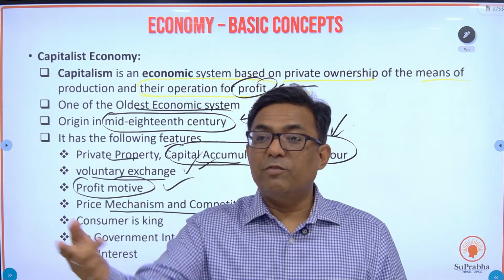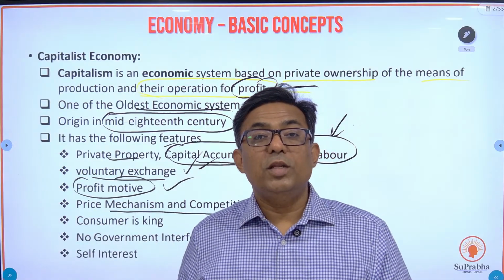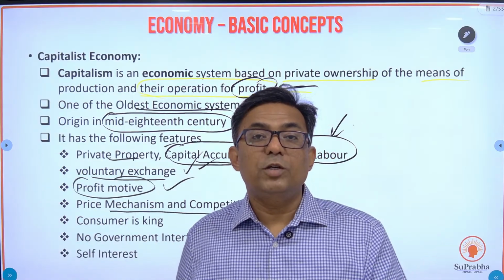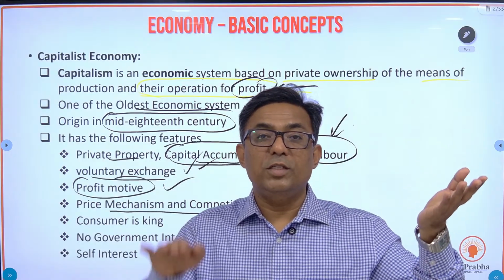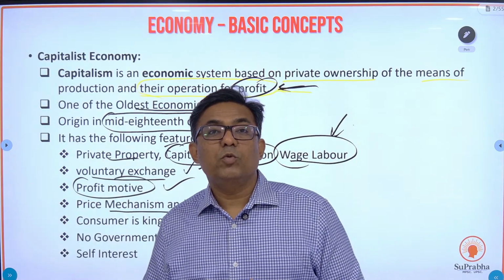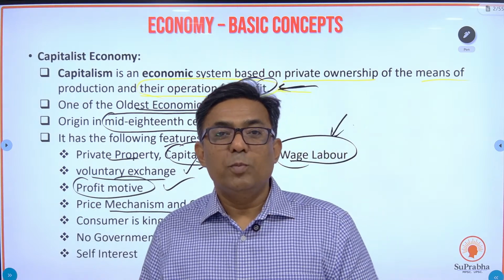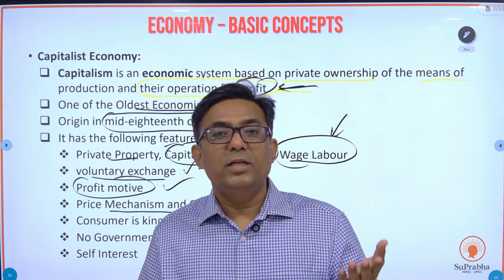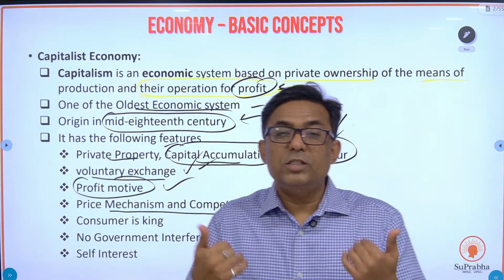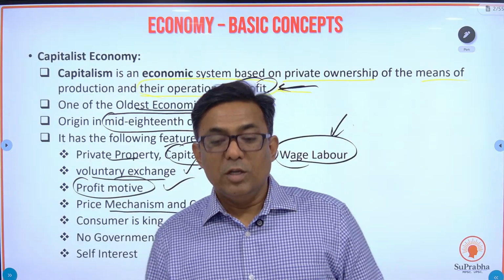But if you look at a private player who is plying the buses from this place to that place, during Diwali or the Ganpati season, when there is heavy rush, the price of the ticket increases like anything, because the demand is high. So whenever you have private ownership of the means of production, the price of that product would be based more on demand and supply. But whenever it is a socialist economy where the government is delivering the product, the price will not fluctuate.